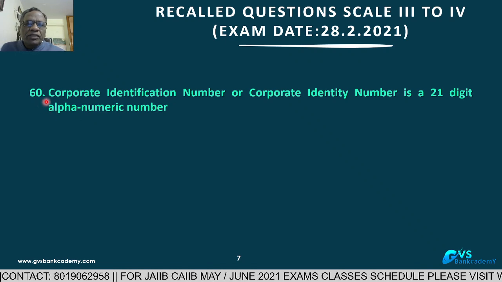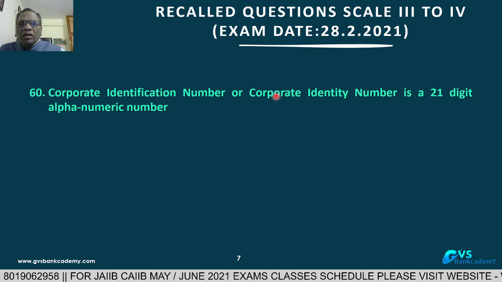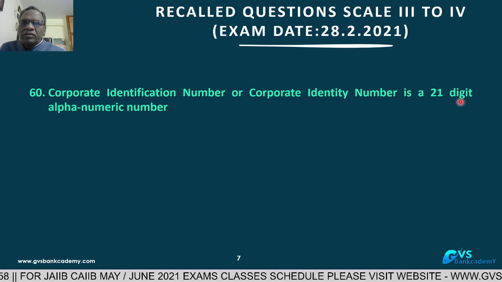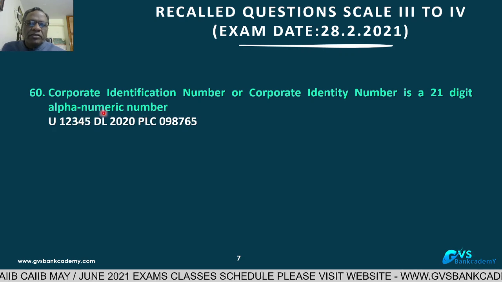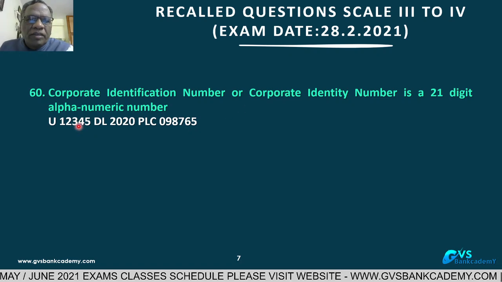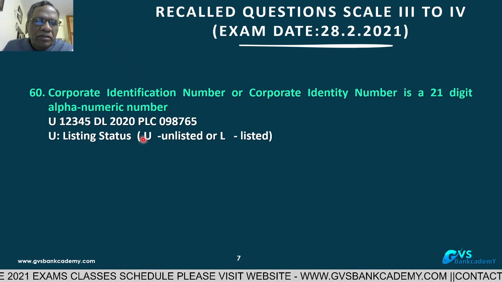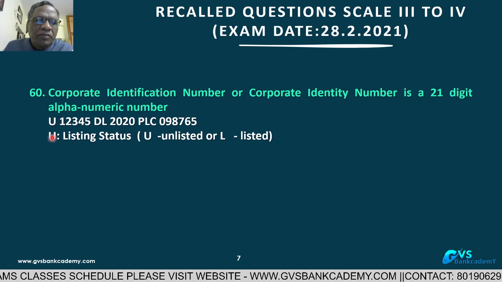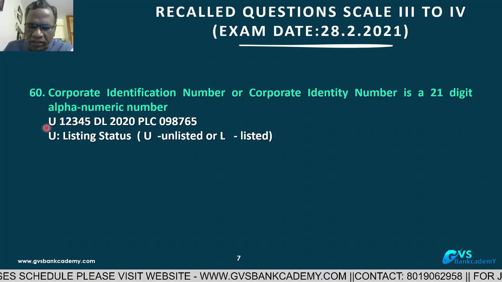Next question: the CIN number, Corporate Identification Number or Corporate Identity Number. How many digits is it? 21 digits. This is an alphanumeric number. In the examination they give one number, and then the digits indicate things. This is the example I have taken. The first letter is U, meaning unlisted. If it is L, listed. It may be U or L. U means unlisted, L means listed. That is the first letter.